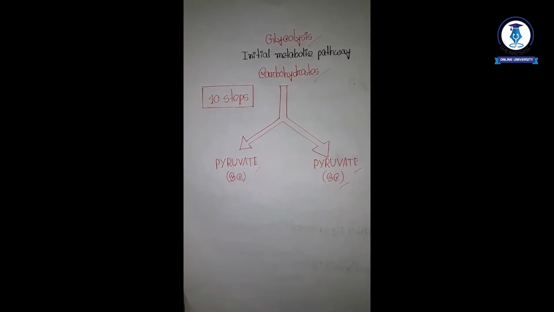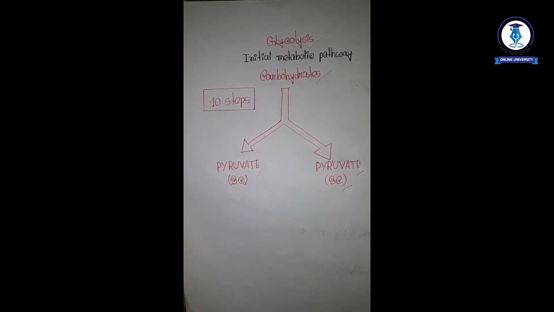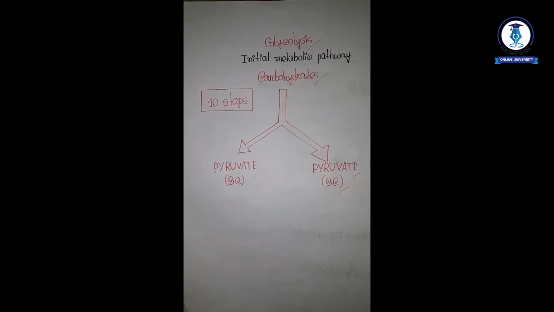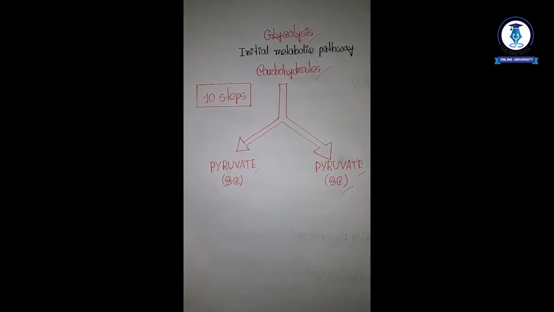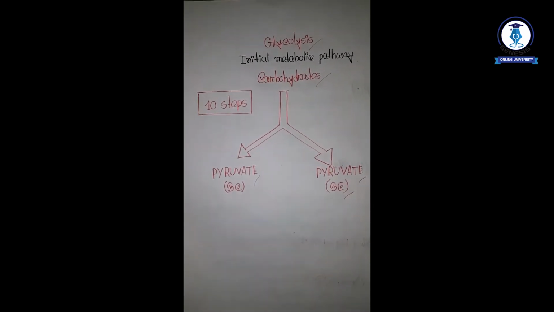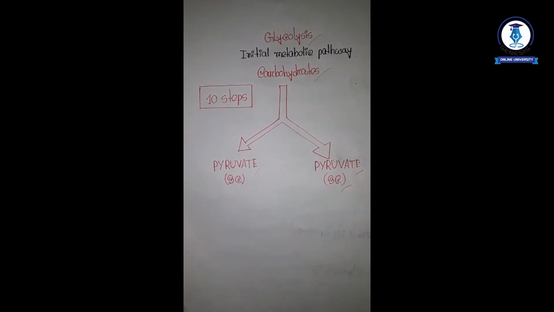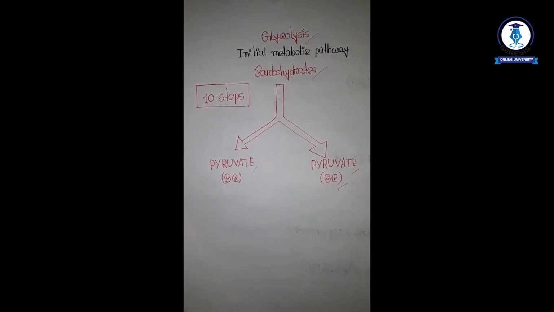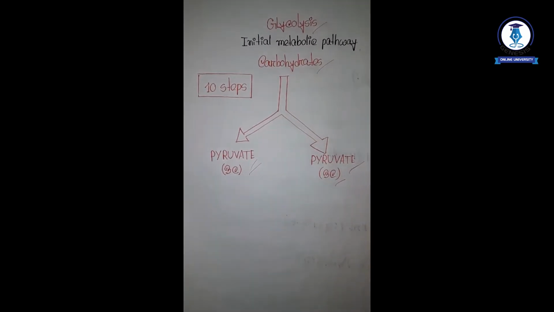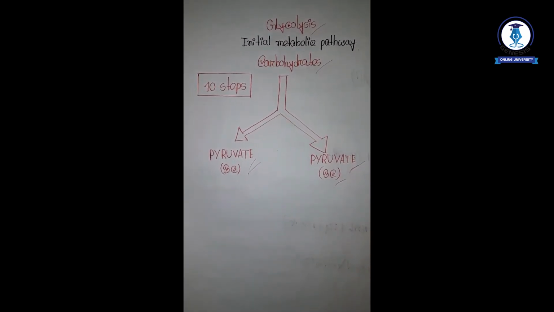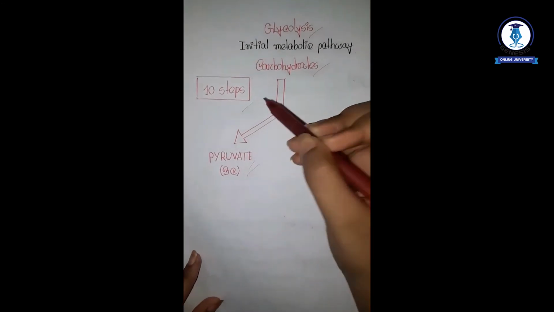It is the initial metabolic pathway of carbohydrate metabolism. That means the metabolism of the carbohydrate begins from these steps. First, what is glycolysis? Glycolysis is the breakdown or lysis of glucose to form pyruvate and lactate. Here, first of all, two pyruvate molecules will be formed, and the pyruvate molecules are 3 carbon molecules. And glycolysis is a 10 step process.